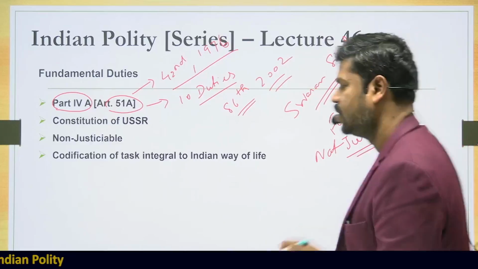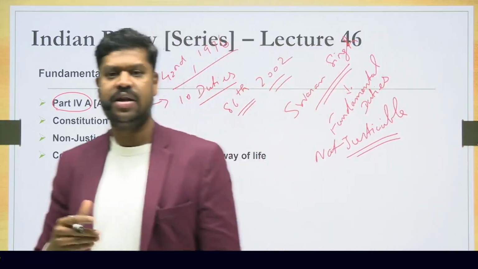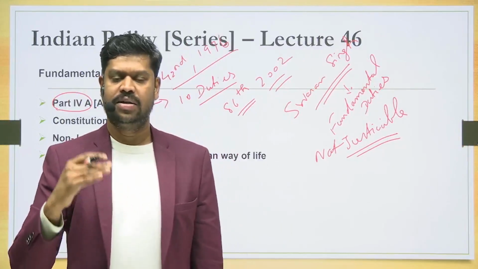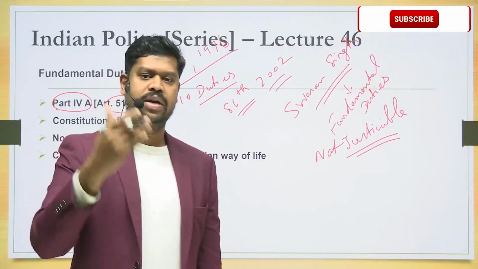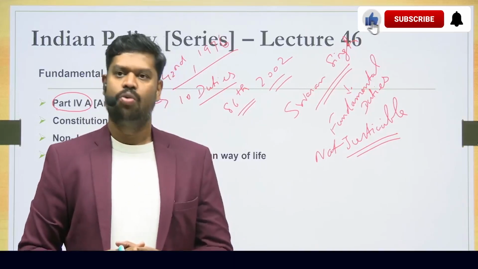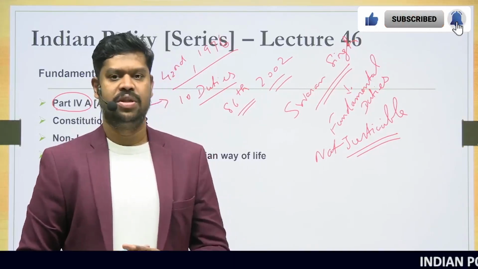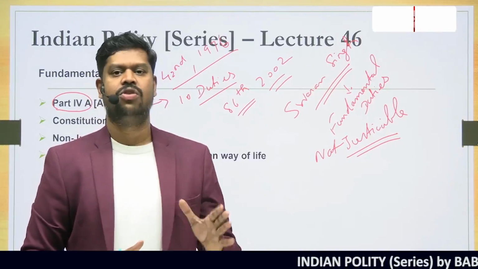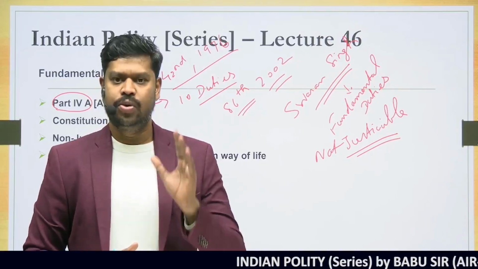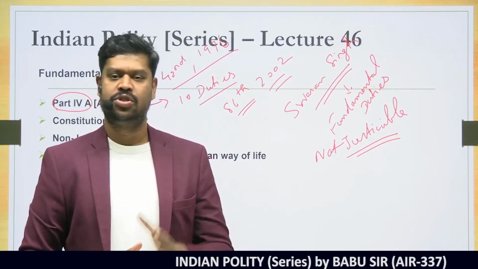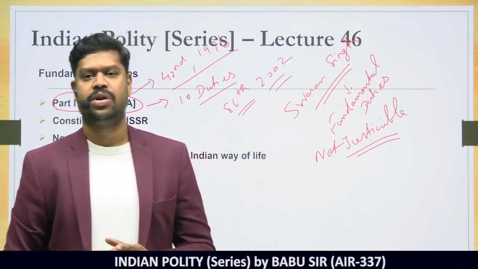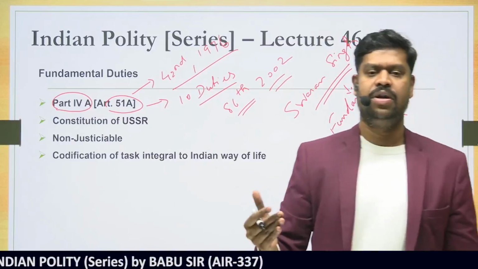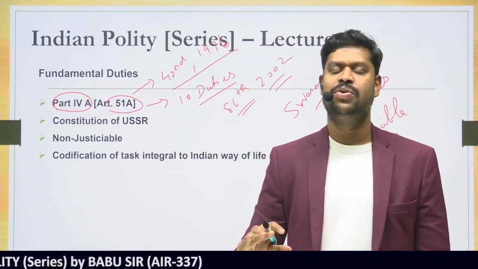That means, while the fundamental rights are justiciable in nature, that means if the rights are violated, the affected individuals can go to the court and get it enforced in a court of law. But what if the citizens are not performing the duties? If the citizens are not performing the duties, then the state cannot do anything about it. It is only a moral obligation upon the citizens to perform these duties. That's the first thing that you have to understand. So while the 42nd Constitutional Amendment Act has brought in the fundamental duties, but these fundamental duties are merely a moral obligation.